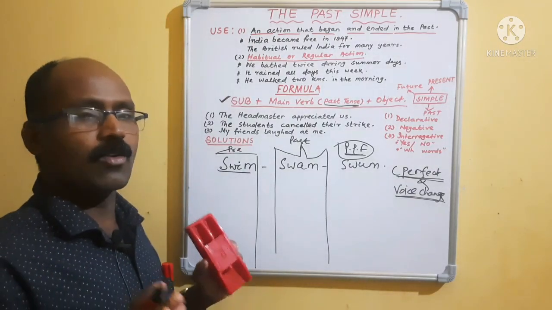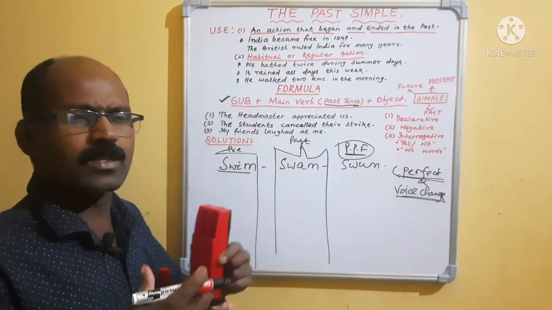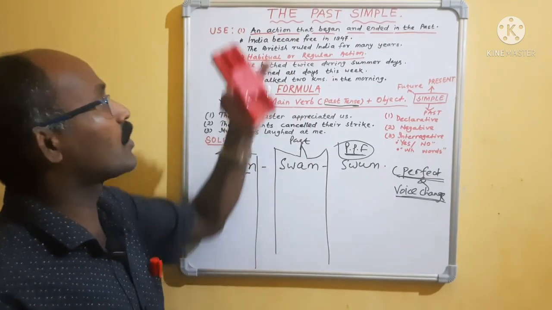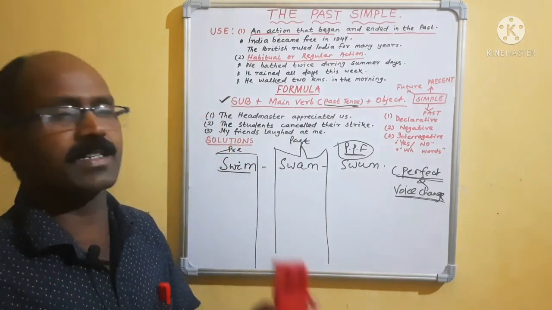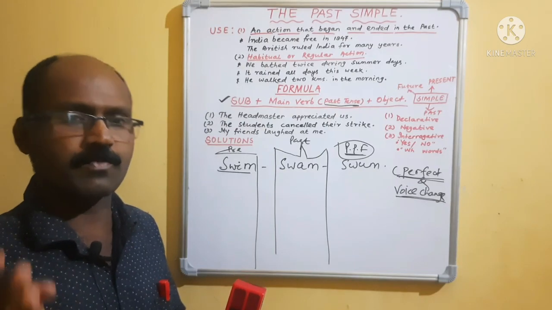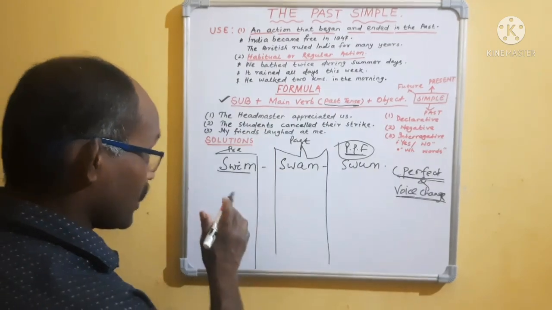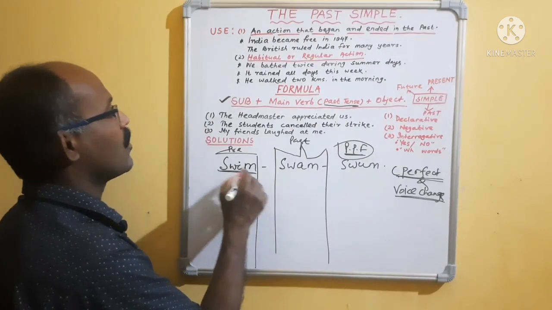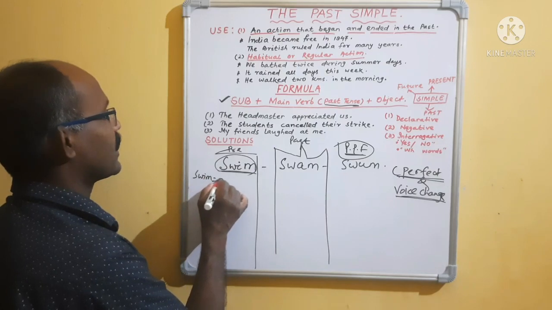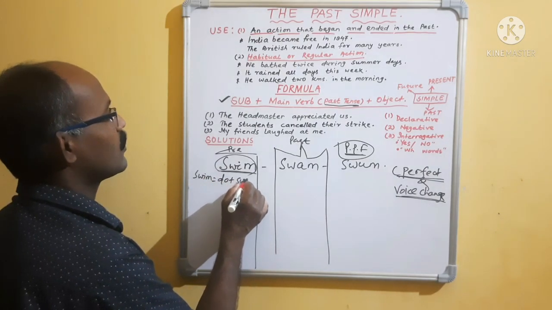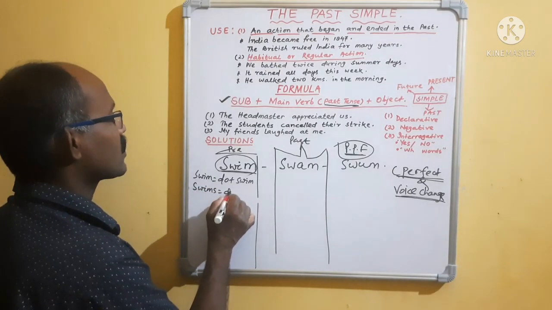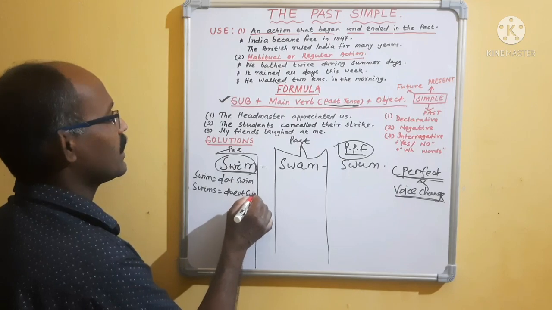Already we have discussed present. We have practiced many more: simple, progressive, perfect, perfect progressive. Now in the past tense we will find the same things: past simple, past progressive, past perfect continuous. But here please remember, while you are doing simple in present, what were you doing? Swim means you are breaking it: do plus swim, or swims means does plus swim.